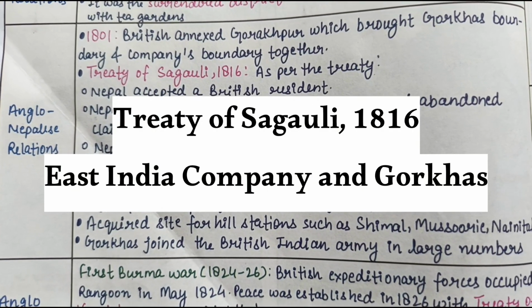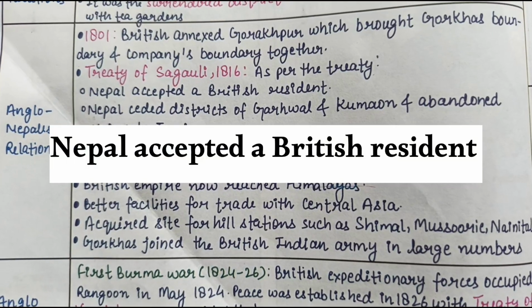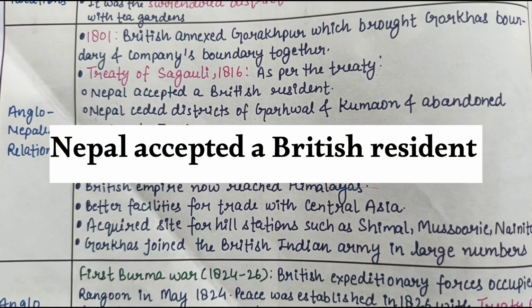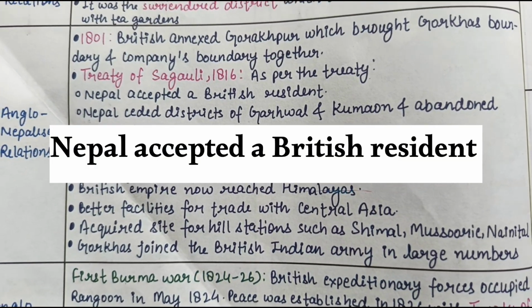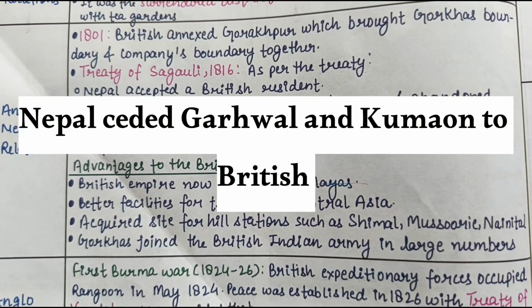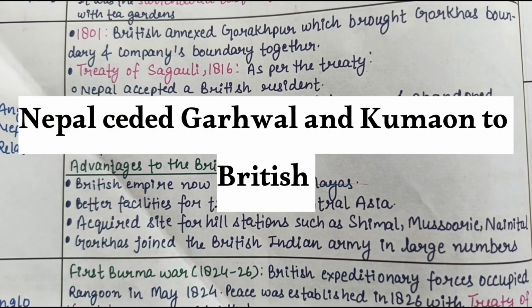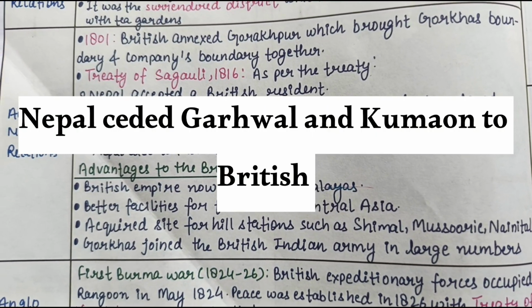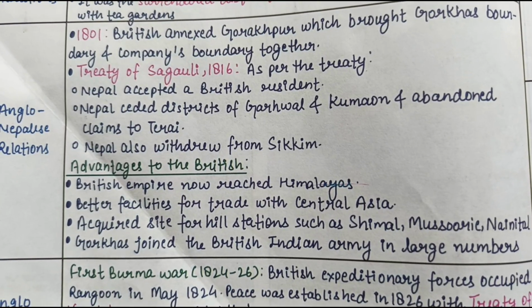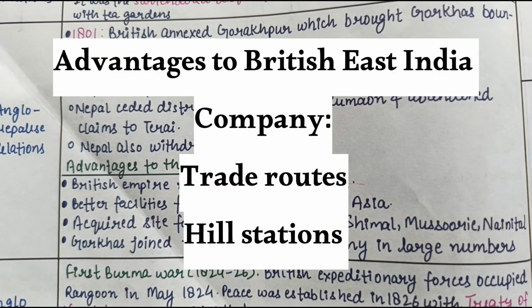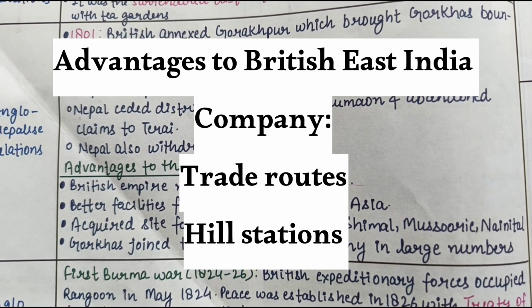As per this treaty, Nepal accepted a British resident. Nepal ceded districts of Garhwal and Kumaon and abandoned claims to Tarai. Similarly, Nepal also withdrew from Sikkim, and this gave certain advantages to the British, which were like this.